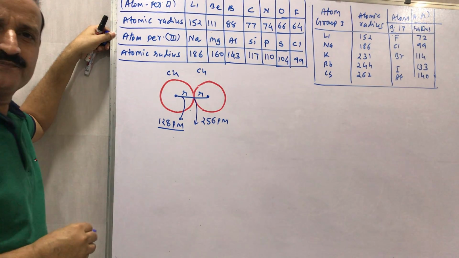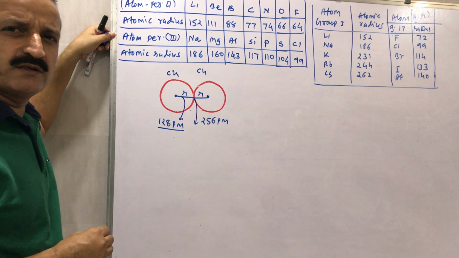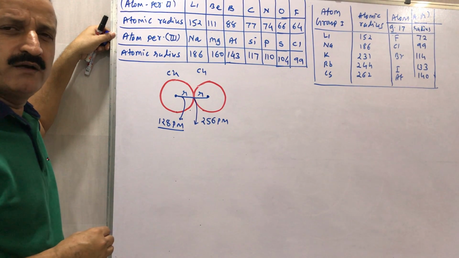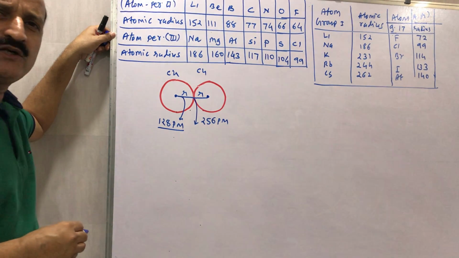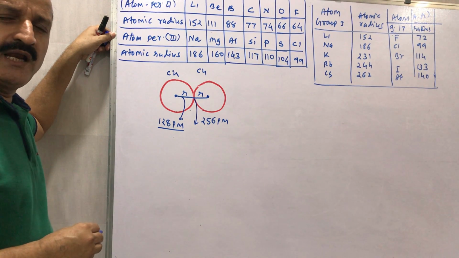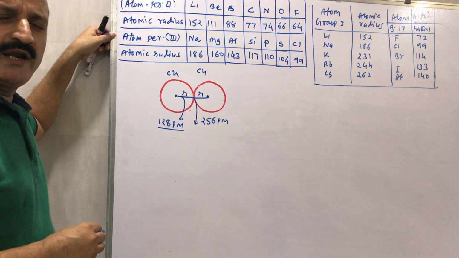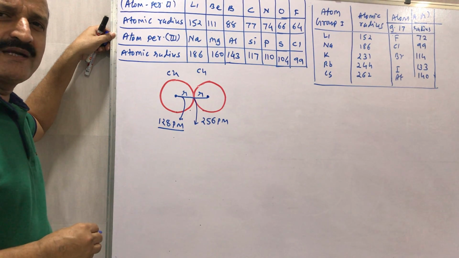So we can understand that it is very difficult to measure the radius of any atom, but when we have two adjacent atoms, we can measure the distance between the centers and divide it by 2 to get the radius. If it is a covalent bond, then it is the covalent radius, and if it is a metal, then it is the metallic radius.